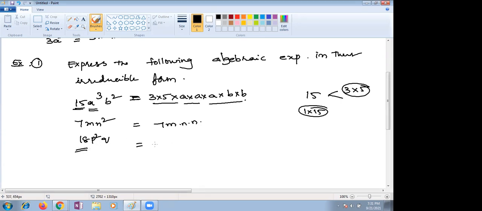We are further unable to reduce that. 3 into 6, no, 6 also we can reduce further, so we are unable to write it as 6. So can I take it as 2 into 3 into 3? Yes or no, children? Yes, ma'am. Because 2 and 3 we are unable to reduce further. So p square can be written as p into p, q square can be written as q into q, right.